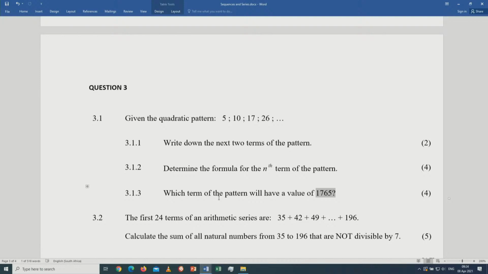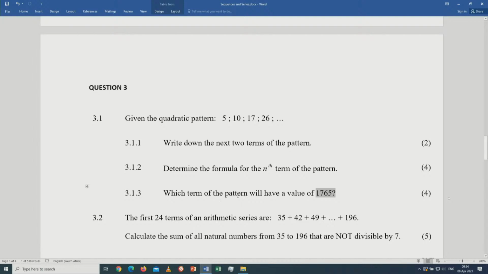When you write a test, a formula sheet will be attached at the back of the question paper. You just look at the formula sheet at the back and write down the quadratic formula, which is x is equal to minus b plus or minus the square root of b squared minus 4ac, all over 2a. And then you work out your solution.